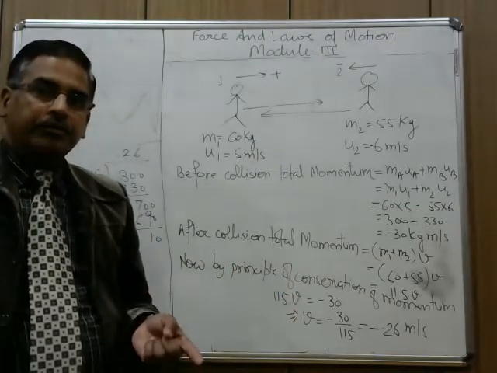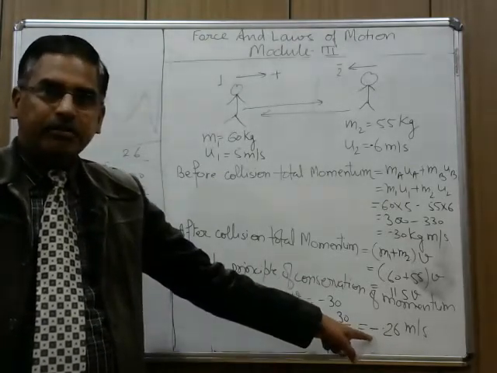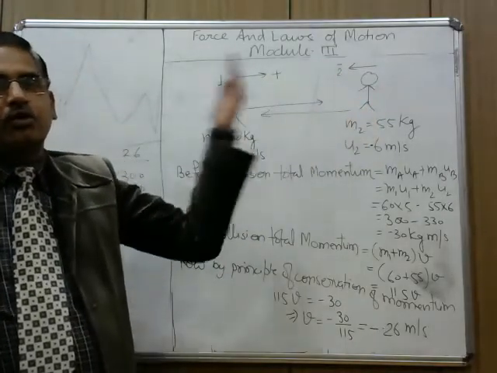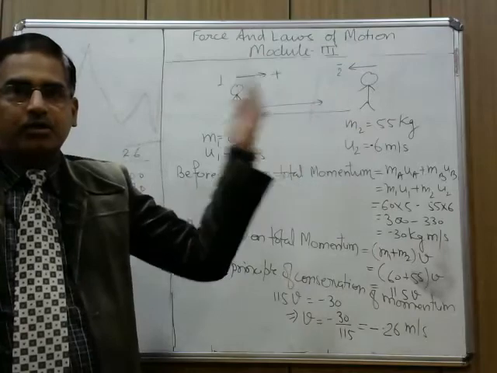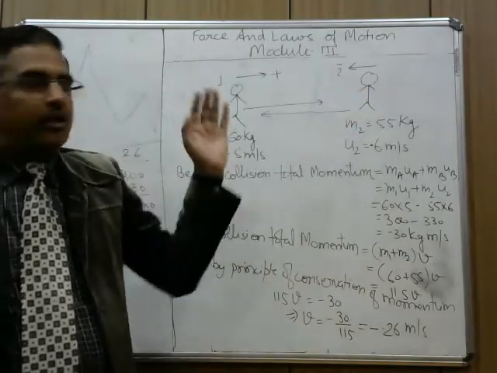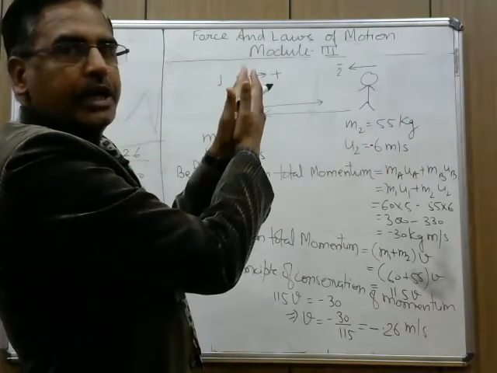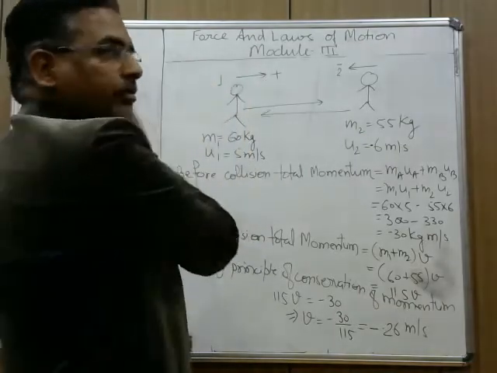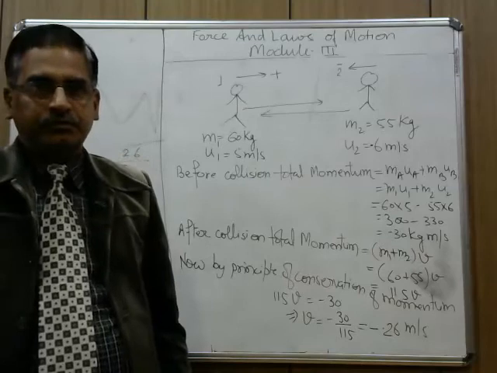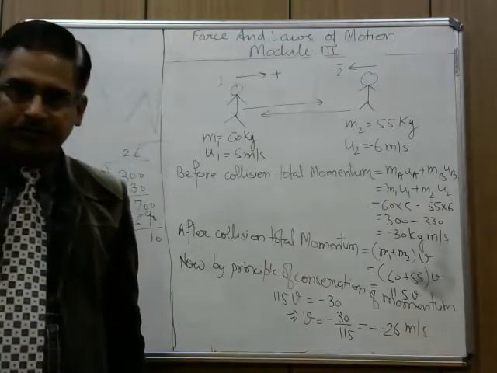Now the minus sign is indicating that, because it is their common velocity, both will move in the direction in which the velocity is minus. And in which direction is the velocity minus? In this direction, means from right to left. Both will move from right to left, because we have taken velocity minus from right to left. When they collide, both coming close to each other, after collision they will move from right to left. So I hope the principle will be clear to you.